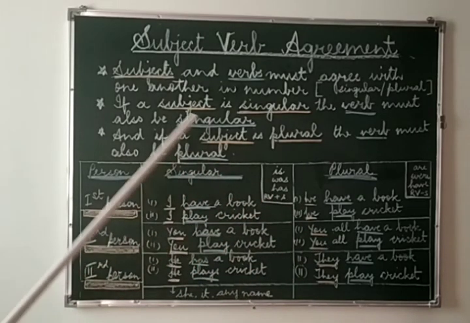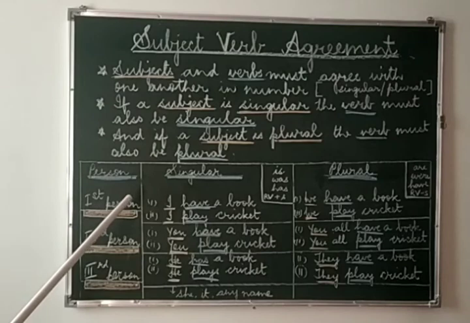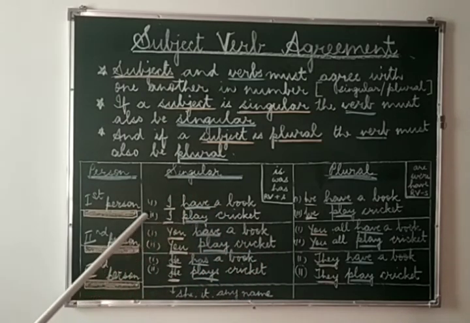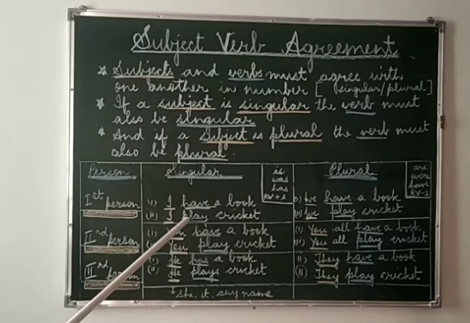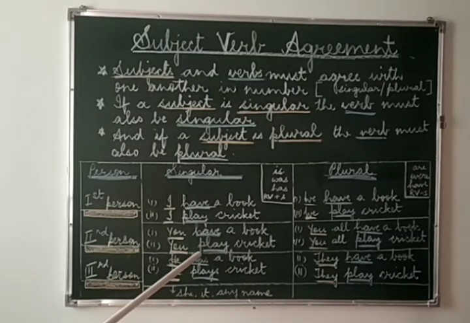So, subject, if it is singular, it must take singular verb. Subject, which are plural, must take plural verb. And exceptionals are I and you. In spite of being singular, they always take plural verb.